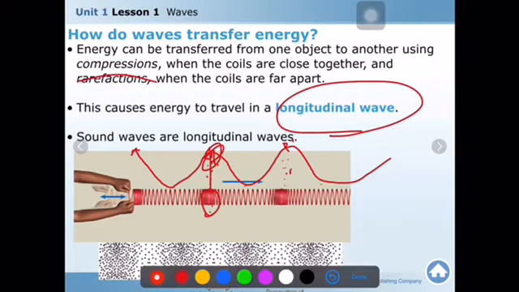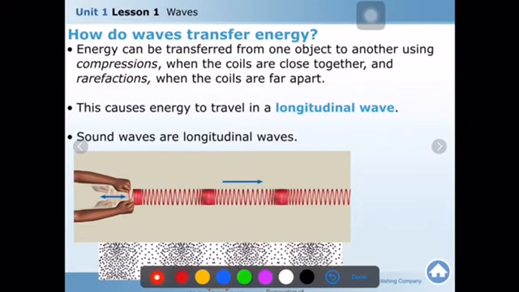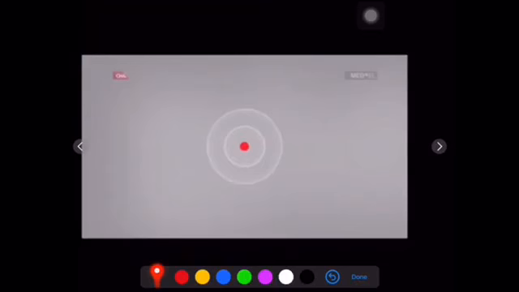But these are details, okay? I will not ask you how to illustrate it in the form of an S wave. It is not important. You have to know that in a longitudinal wave, the direction of the particles and the direction of the wave are the same. They are parallel to each other. That's all, okay? And the sound wave is a great example of a longitudinal wave, we can say.